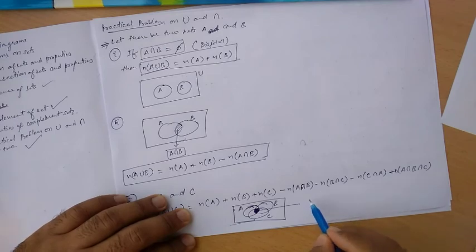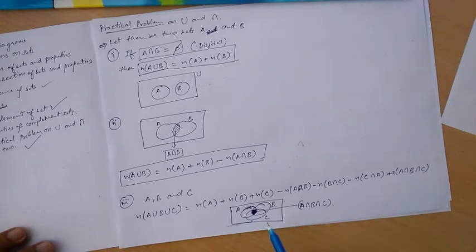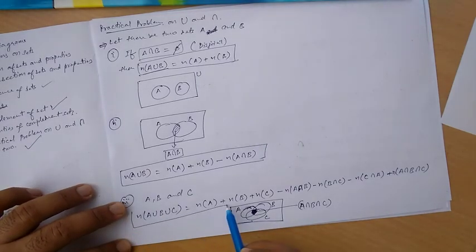So this portion is nothing but A intersection B intersection C. So we have eliminated these things more than required. Three times we are eliminating, so we need one more time. So basically it is the formula. You should understand.